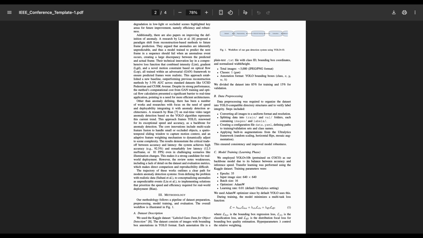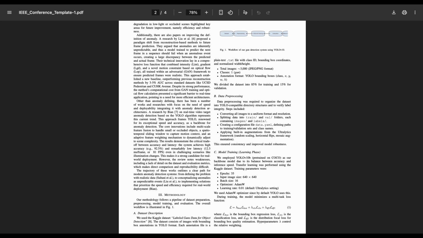training data. For our model, we chose YOLOv10b, which is one of the latest versions of YOLO and provides a very good balance between inference speed and accuracy. We started from a model pre-trained on the COCO dataset, which already contains a wide variety of objects, and then fine-tuned it on our gun dataset.